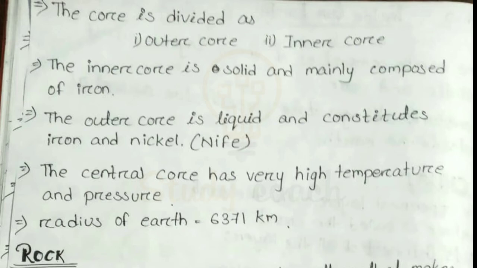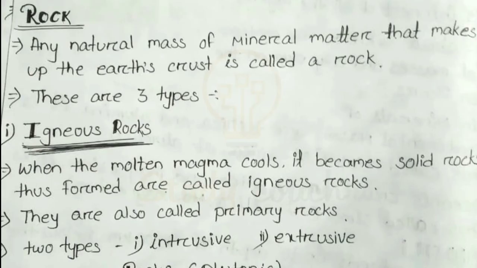Next term is rock. We all know about rocks, and we have some idea about them. If someone asks what is the definition of rock: any natural mass of mineral matter that makes up the earth's crust is called a rock.